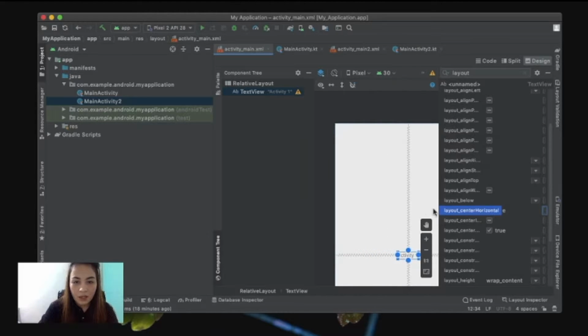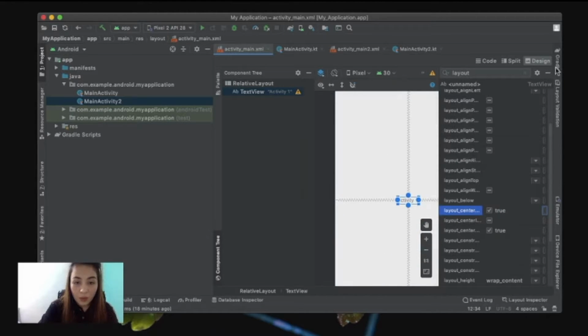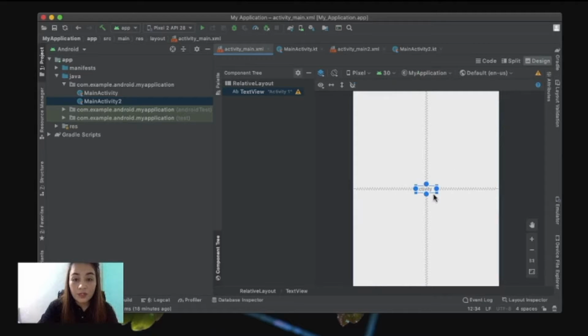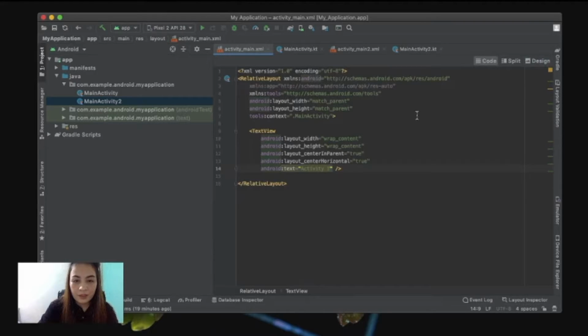There. Now that we got the text view where we want it in our activity screen, let us take a look at the changes in our code. So this is how the code looks like now, and it's already updated with the changes we made through the attributes pane.